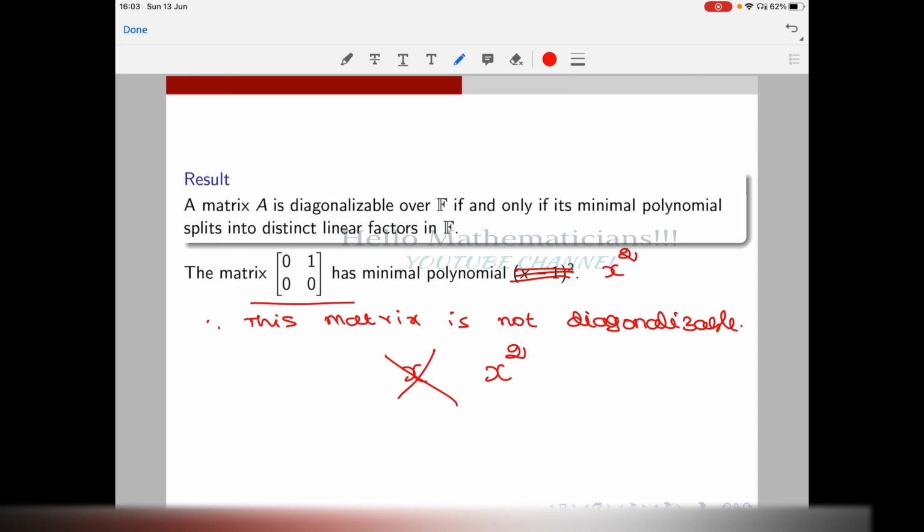If somebody asks you in some interview or some place to give an example of a matrix for which the characteristic polynomial equals the minimal polynomial, you can give such a simple example. Now this minimal polynomial is not a product of distinct linear factors, because one linear factor is occurring twice, x into x. Since linear factors are repeating, this matrix is not diagonalizable. I hope you understand. This result is very powerful.